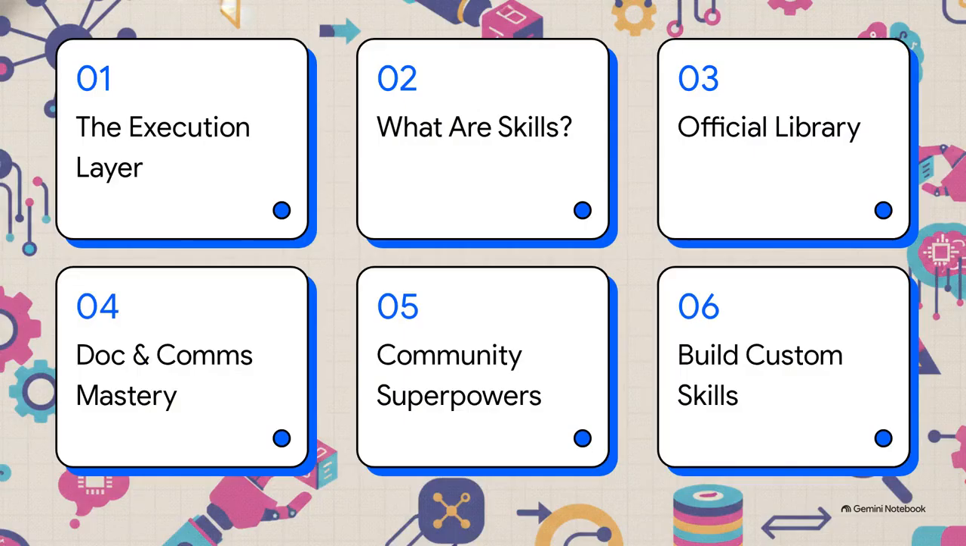Okay, let's dive into our agenda for today's explainer. We'll start with the missing execution layer, then define what agent skills are, tour the official skills library, explore document and comms mastery, check out community superpowers, and finally, go over building your custom skills.